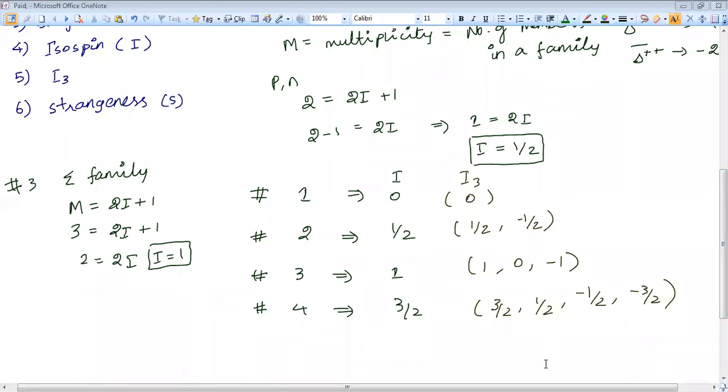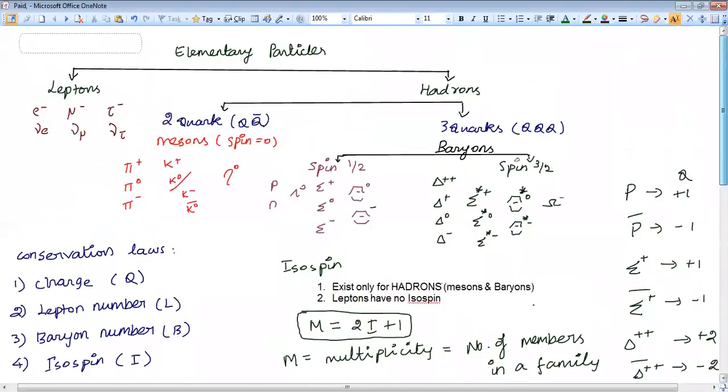So take 5 minutes and refer to all the I and I3 values for all the particles. After 5 minutes, I will give you some interactions and ask you to find whether I and I3 are conserved or not. So please be familiar with the particles and their isospin values.